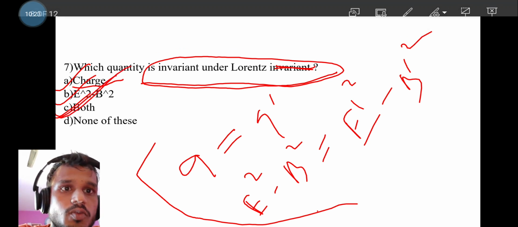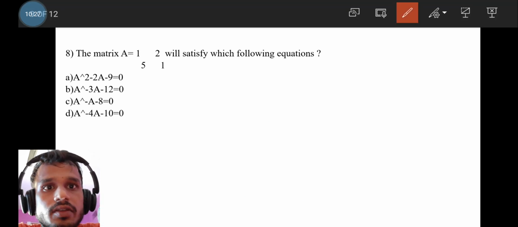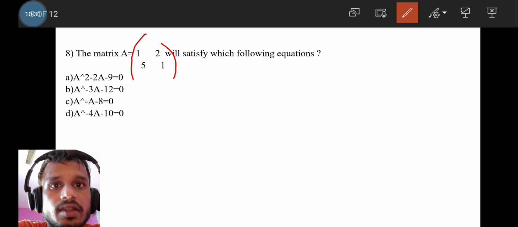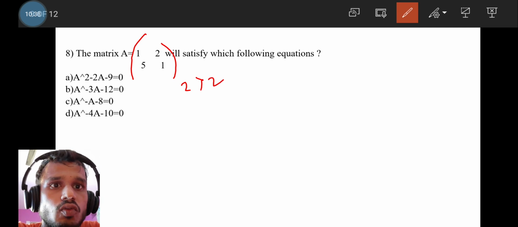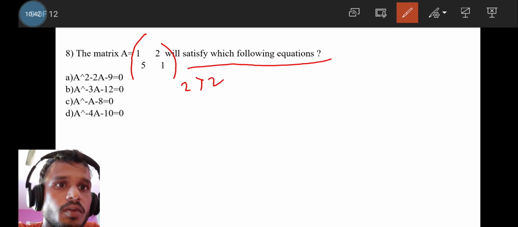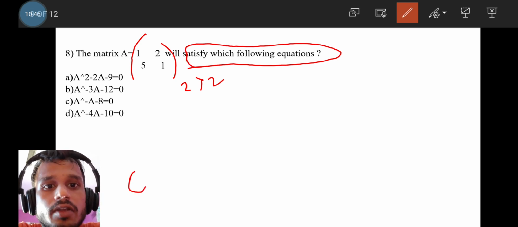Okay, move to the next question. The question is from mathematical physics. Given that the matrix A is equal to 1 2 5 1, a 2 by 2 matrix, the matrix A will satisfy which of the following equations? This is the most important question from the Cayley-Hamilton principle.